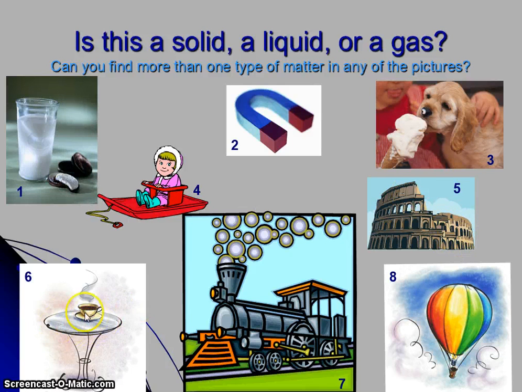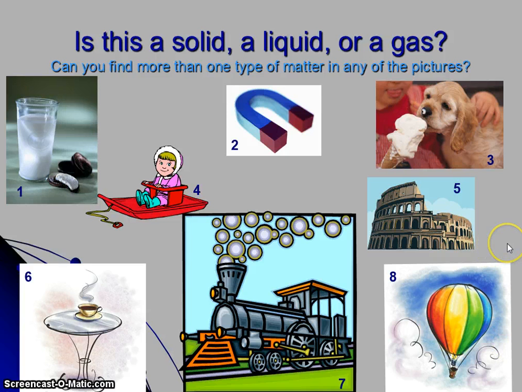Okay, here we've got a table with a cup of coffee on it. Tell me here, is there a solid, liquid, or gas here? Then we have a steam engine for number 7. Okay, pick something, tell me if it's a solid, liquid, or a gas. And number 8, a hot air balloon. Pick something and tell me if it's a solid, liquid, or a gas.